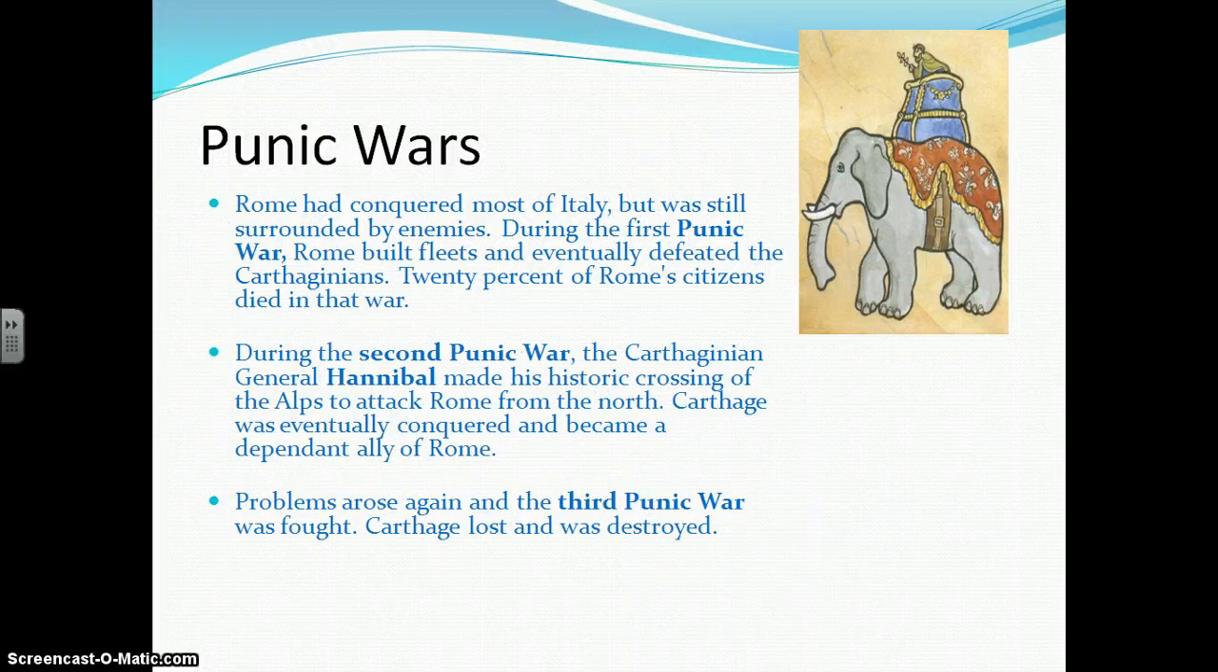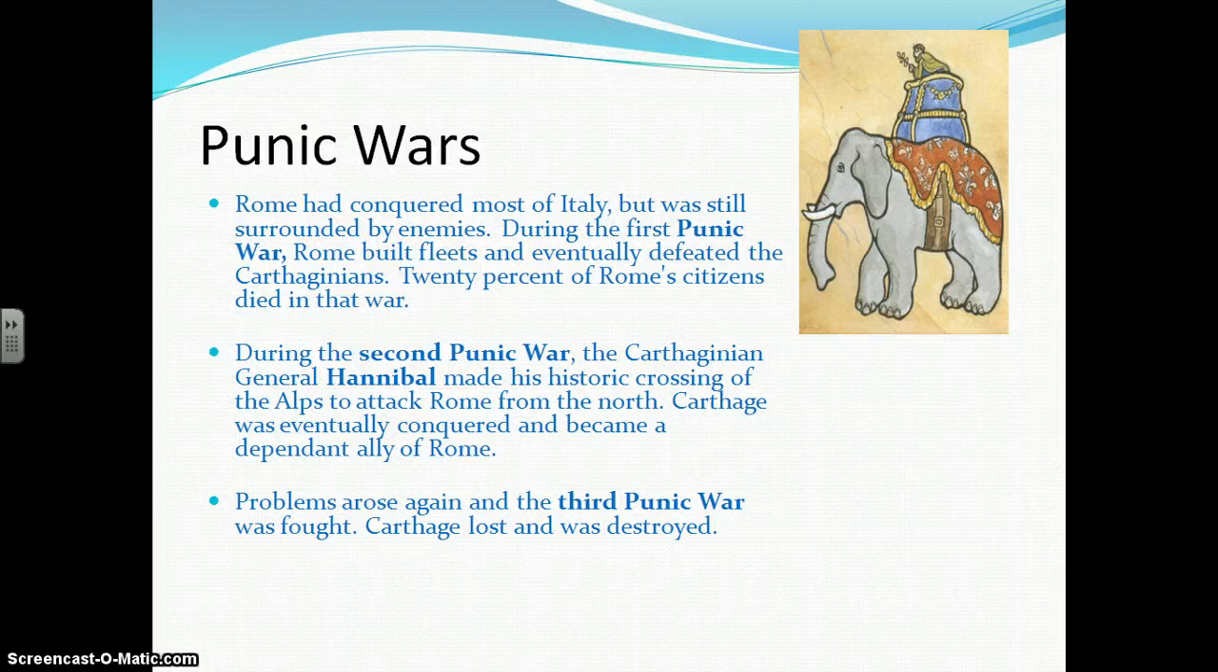The Punic Wars. Rome had conquered most of Italy, but was still surrounded by enemies. During the First Punic War, Rome built fleets and eventually defeated the Carthaginians. 20% of Rome's citizens died in that war. During the Second Punic War, the Carthaginian general Hannibal made his historic crossing of the Alps to attack Rome from the north. Carthage was eventually conquered and became a dependent ally of Rome.